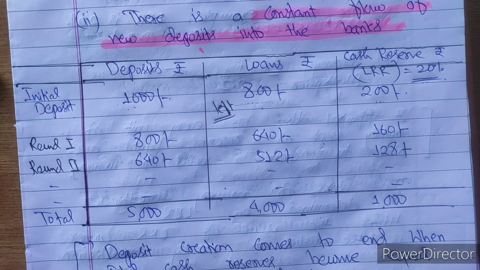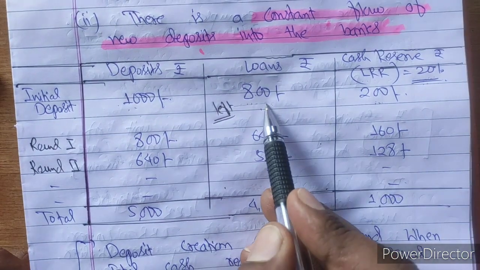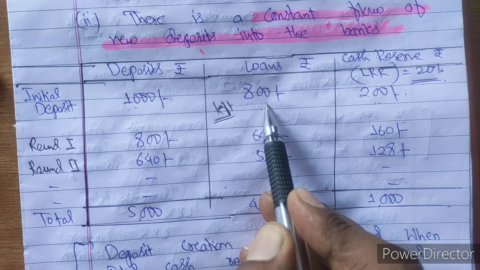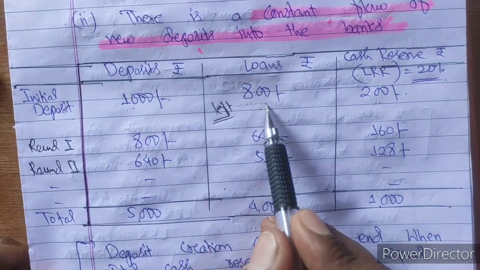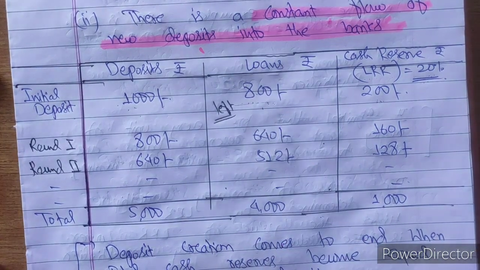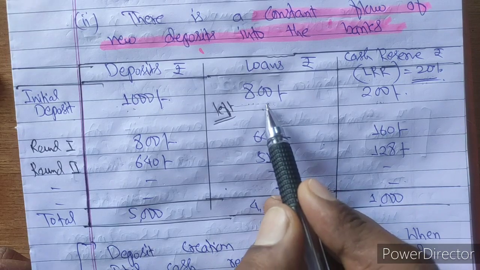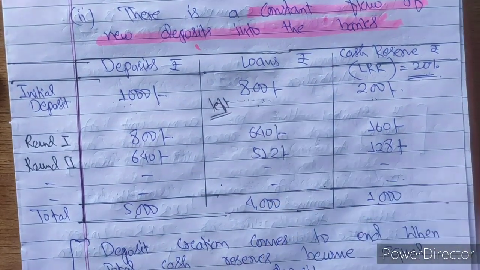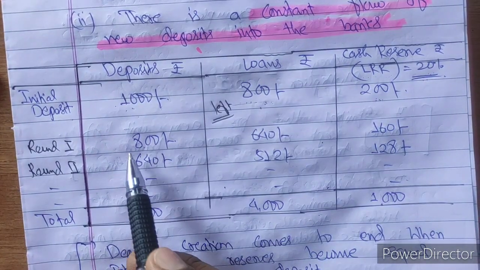In the assumption we have seen, all the receipts and all the payments will be done through the bank. This means whatever loan the bank is giving will not be given in the form of cash. Rather, the bank will open an account for the person, and only through the account will the bank pay this 800. We have taken it as an example only. So in round 1, if the bank is giving this 800 to any person as a loan, what will he do? The whole receipt he will keep in deposit.